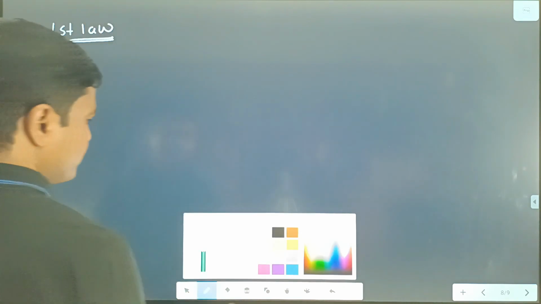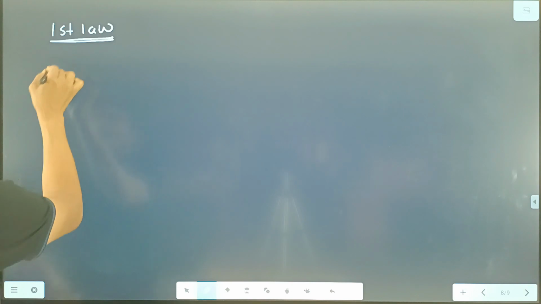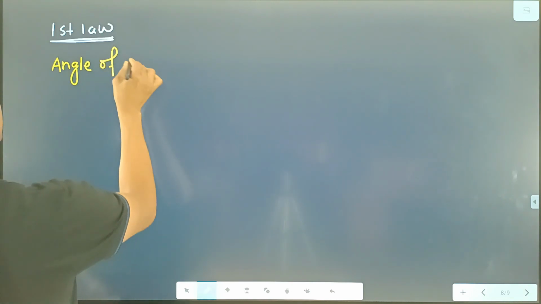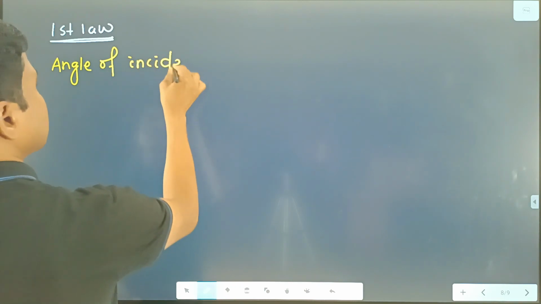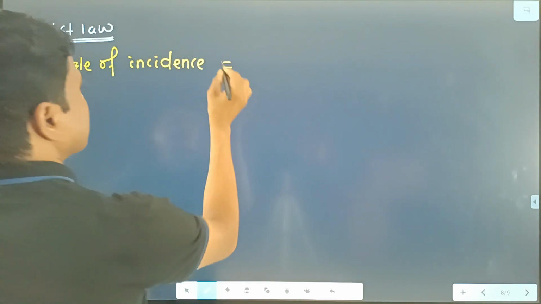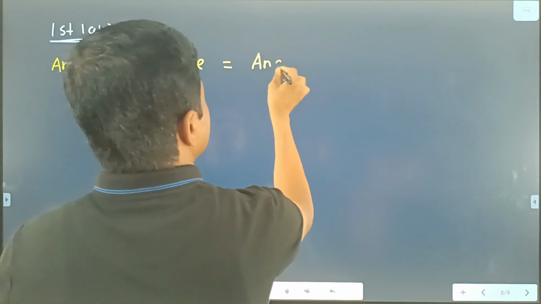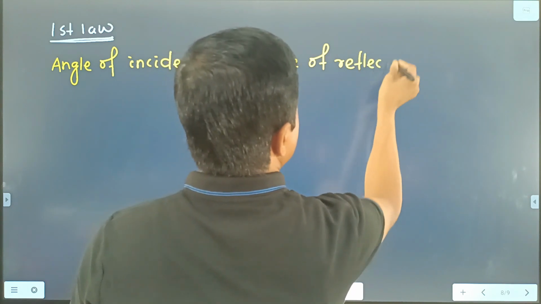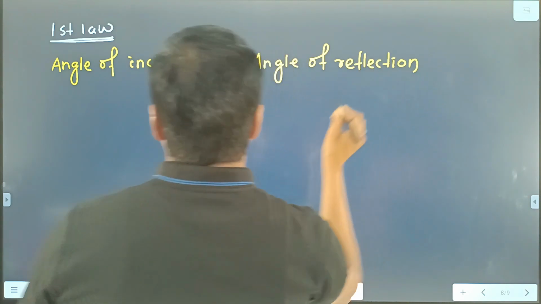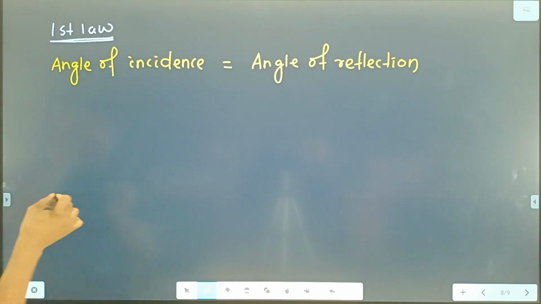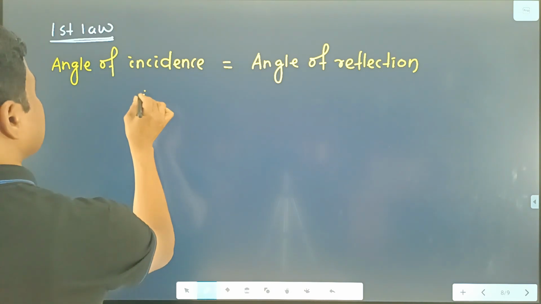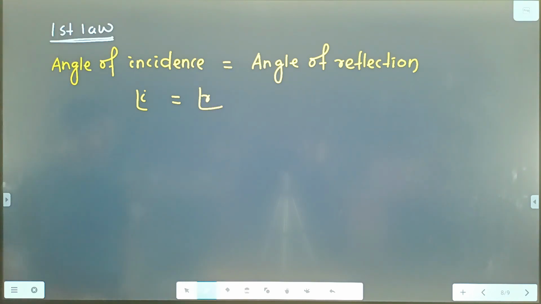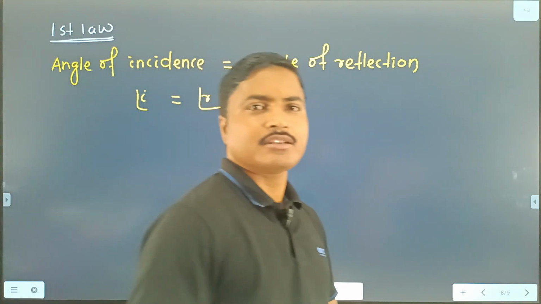First law of reflection, that is angle of incidence is equal to angle of reflection, and for angle of incidence we write the symbol I. For angle of reflection we write the symbol R. This is the first law of reflection.